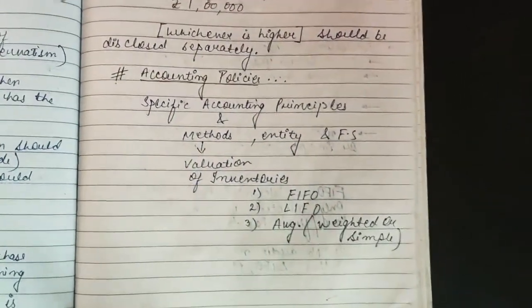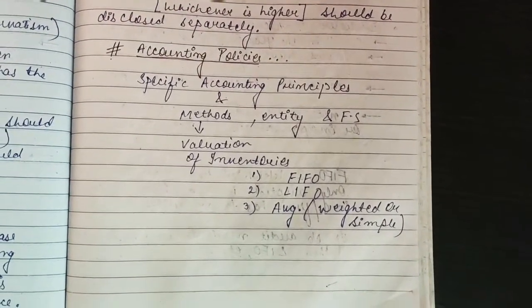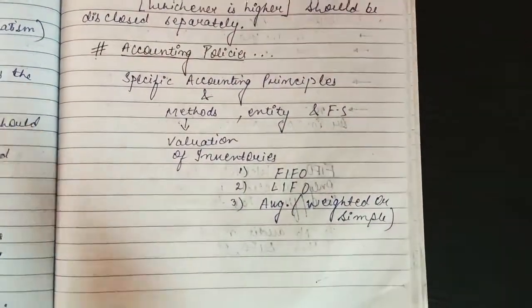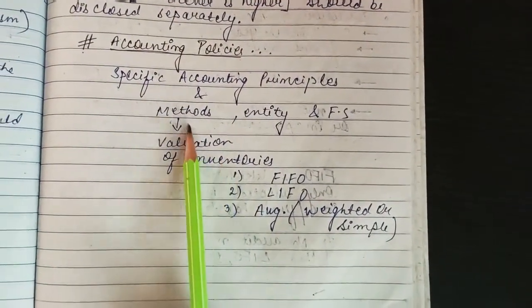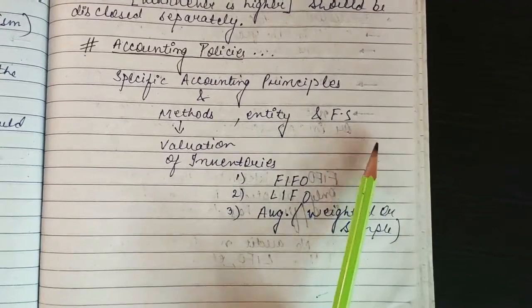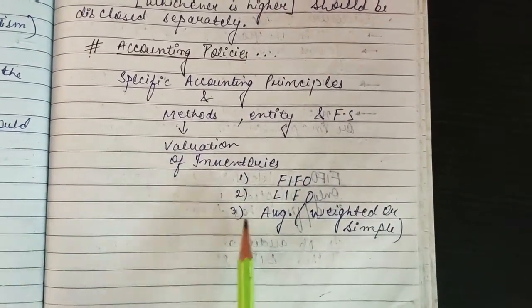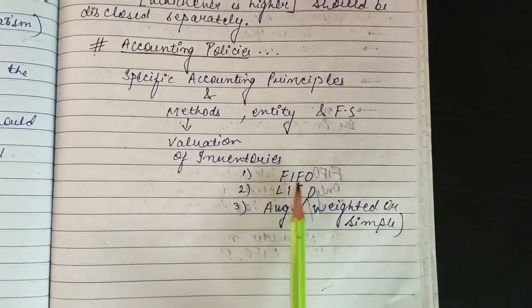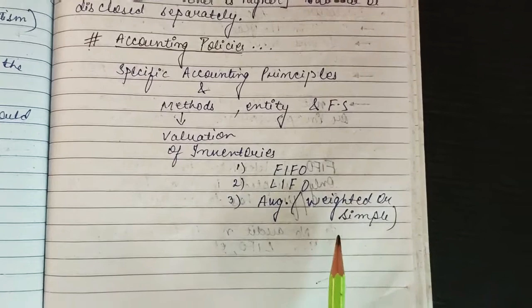Next comes here accounting policies. Now what are the accounting policies that need to be disclosed in AS1? So the specific accounting principles, methods, entity and financial statements. So methods of valuation of inventories can be of three types, that is FIFO, first in first out, LIFO, last in first out, or average or weighted simple method.